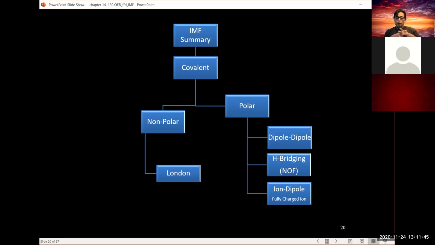Okay. So NOF, not on file. One way to remember it: nitrogen, oxygen, and fluoride, and hydrogen bonded to those three elements give you hydrogen bridging, which may also be called hydrogen bonding. But that's the old naming of that. I'm trying to get away from that because it's not truly a bond. It's an interaction. Okay, so that flow chart kind of helps you determine where you need to be.